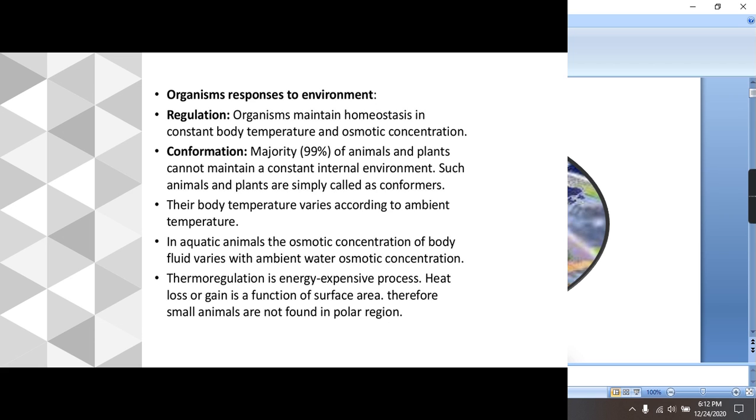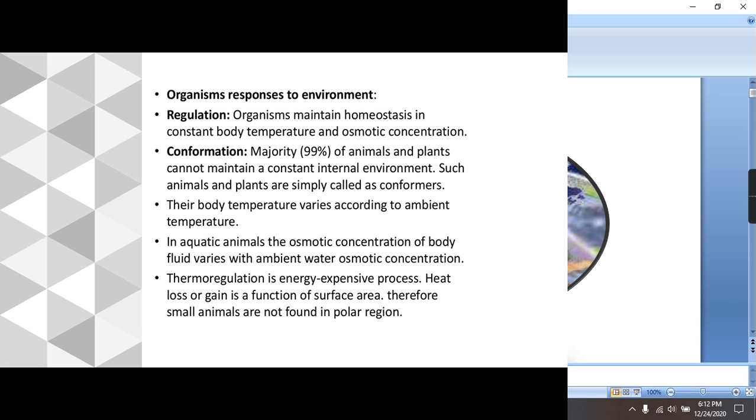The next one is conformation. The majority of animals and plants cannot maintain a constant internal environment. So you can say 99% of animals and plants are conformers. Their body temperature varies according to the environmental temperature. Similarly, the osmotic concentration of the body also varies according to the outer environment. Now, what are the examples of regulators? Human beings are good examples of regulators.